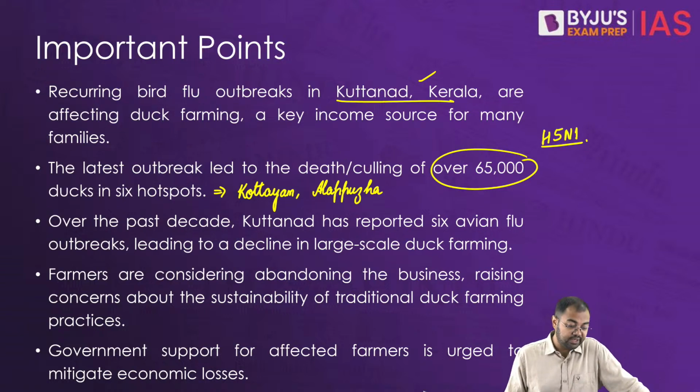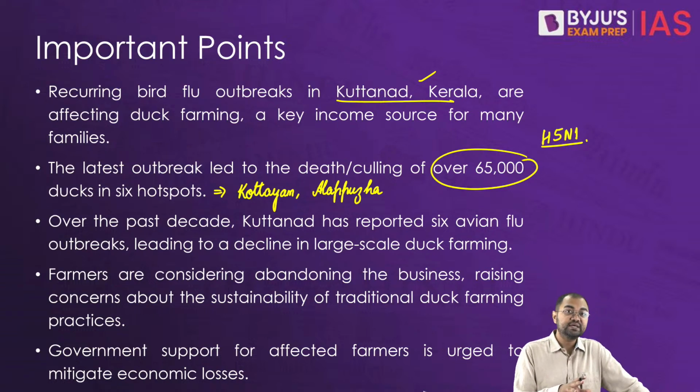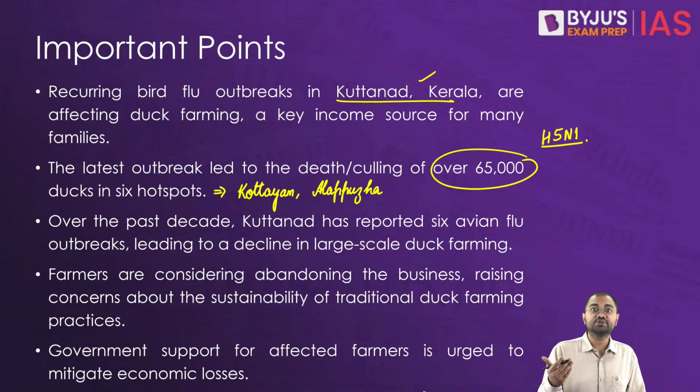When it comes to Kuttanad, the frequency of avian flu outbreaks is that there have been almost 6 reported cases in the past decade, and this has led to the decline in the number of large-scale duck farmers from almost thousands to now hundreds. And many farmers, both large and small scale farmers, are contemplating leaving the business altogether. And that's why this is also raising concern about the sustainability of the traditional duck farming practices in the region as well.